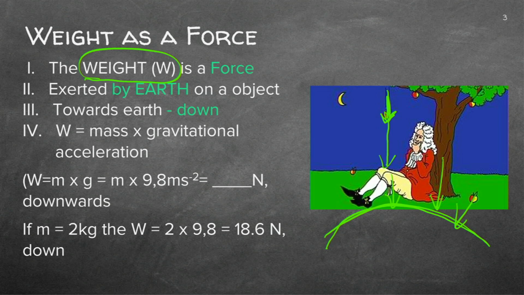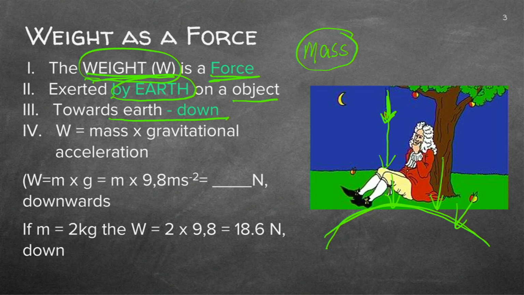Remember, there's a huge difference between mass and weight. You can have a look at one of the lessons where we will have a look at mass and weight specifically. In this lesson, we are looking at gravitational force, which we can also say is the weight. It's exerted by Earth on an object, and remember the direction.